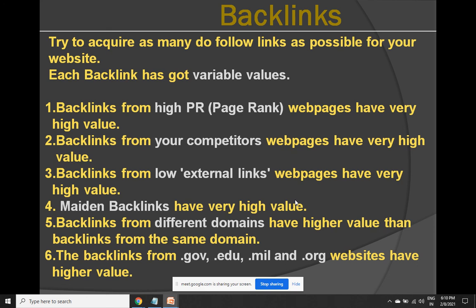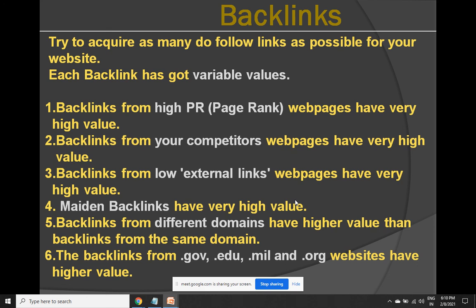Why would anybody be so affectionate to you that he gives a backlink only to you and to no other page? Maybe on our own side we can have a maiden backlink, but don't expect that any site where you are a stranger to them would give a dedicated backlink to you. So that solo backlink in a page is called a maiden backlink.